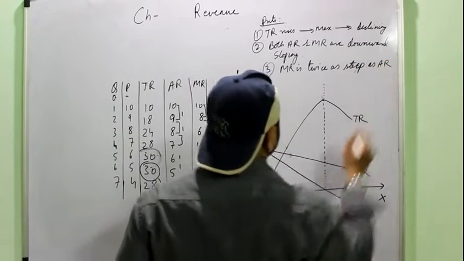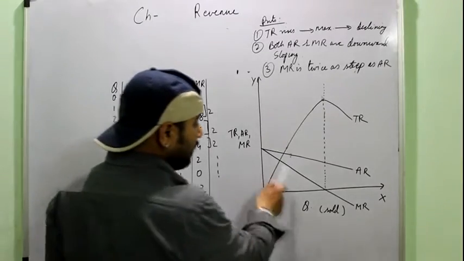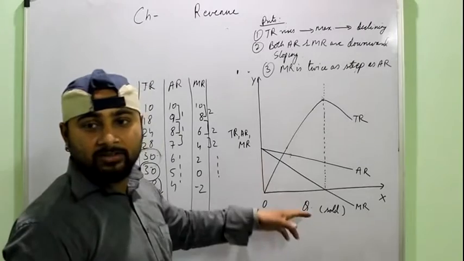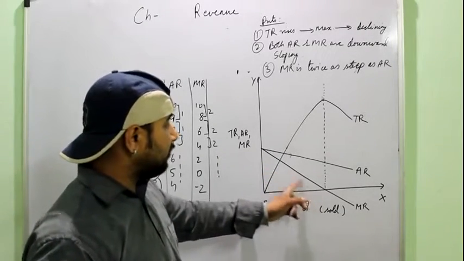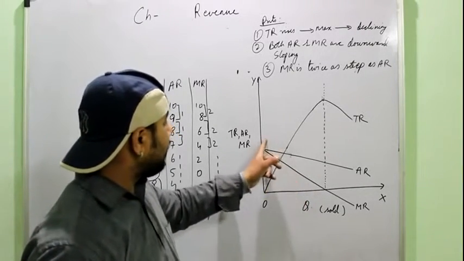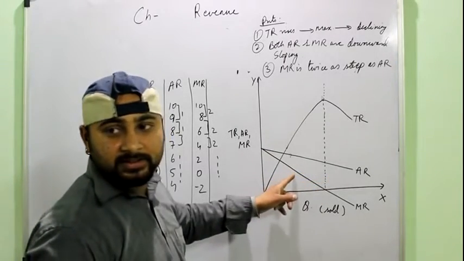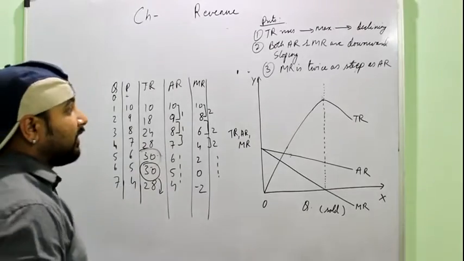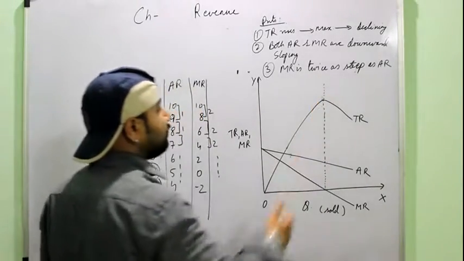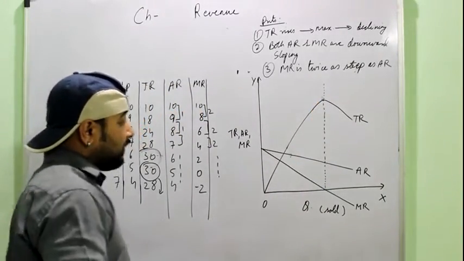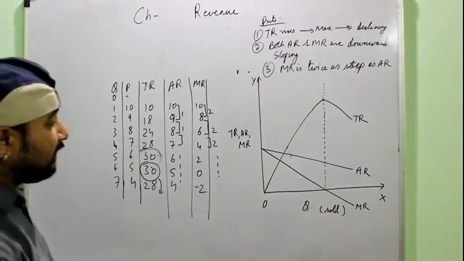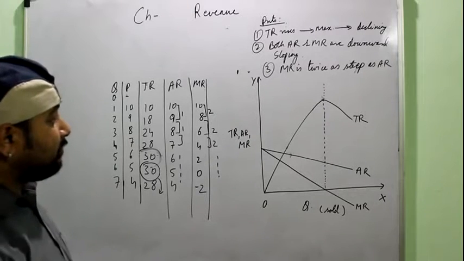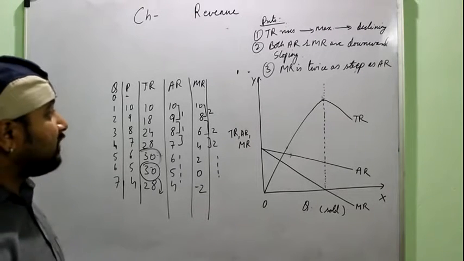as AR. Twice as steep means that the slope of MR is more, okay, because MR is declining at twice the rate of AR. So quickly it will decline, slope is more or steepness is more, while in AR the steepness is less, or you can say the slope of AR is less because it is declining at a slower rate. So this question may be put in front of you during the exam, that why this happens. Individually also it can be asked, so you should remember that it happens because MR decreases at twice the rate of AR.